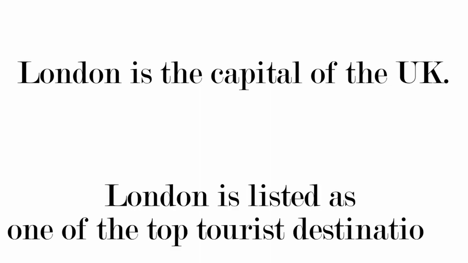In my first sentence, "London is the capital of the UK," is is a main verb. The meaning is on is: London equals the capital of the UK. Whereas in my second example, "London is listed as one of the top tourist destinations," listed is the main verb because the meaning is on listed, not on is. Is gives a different aspect to listed here in my sentence.